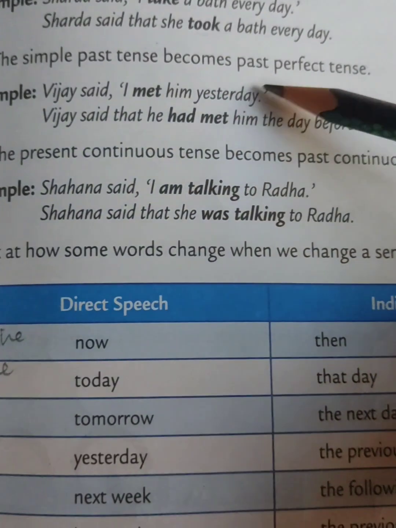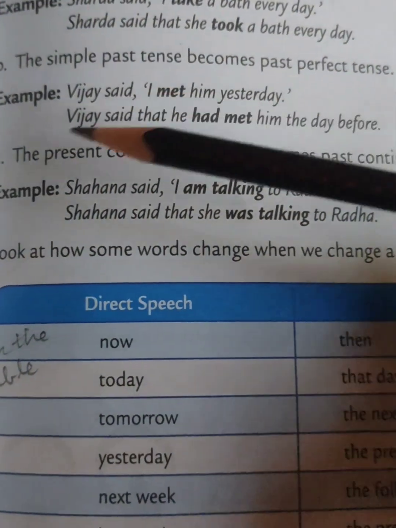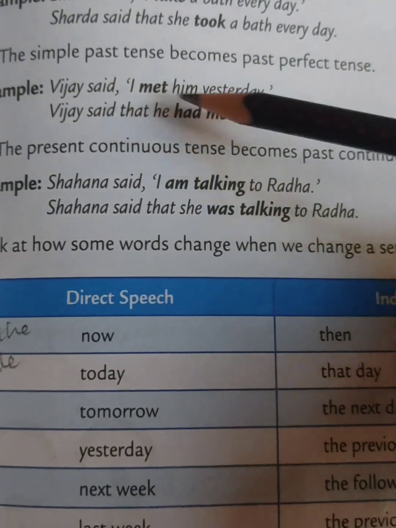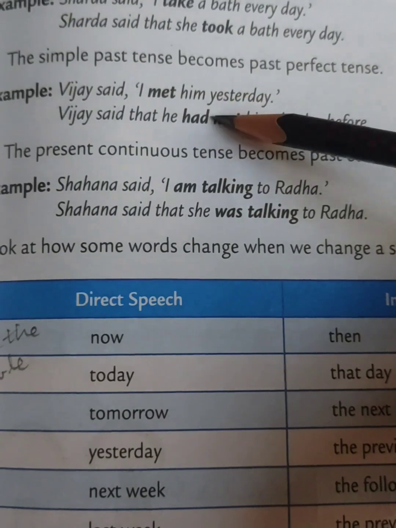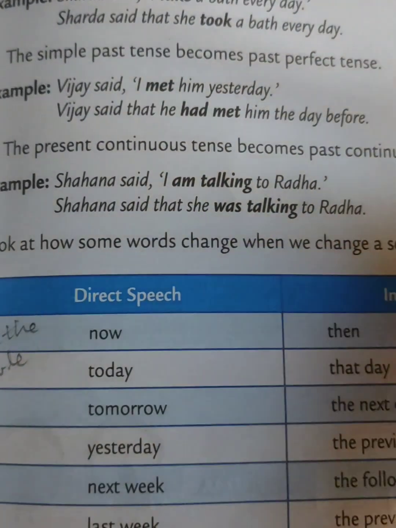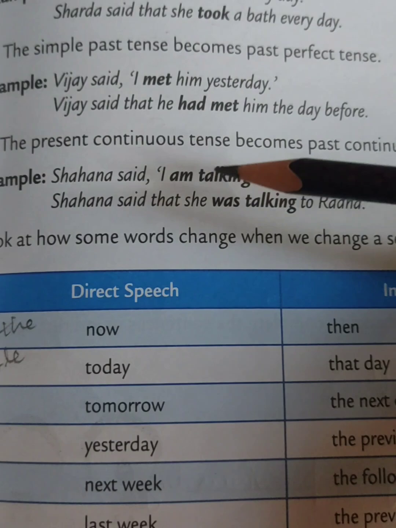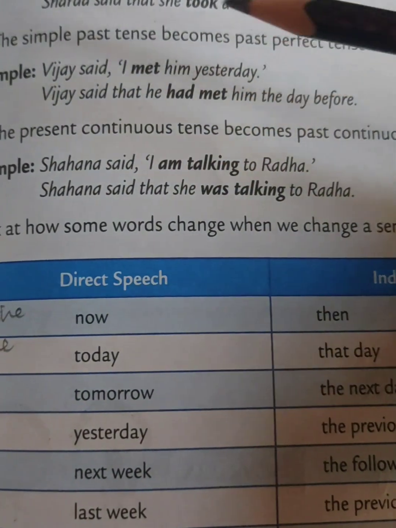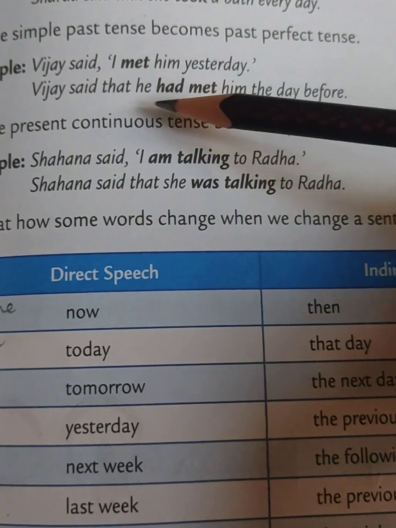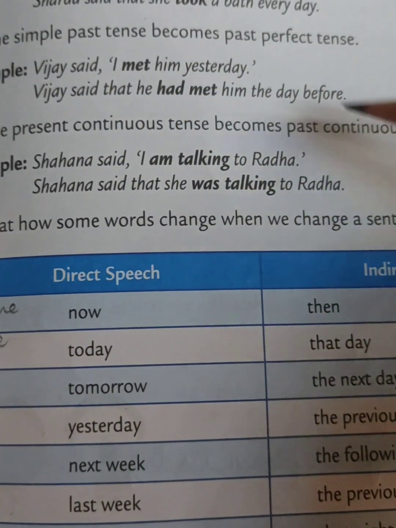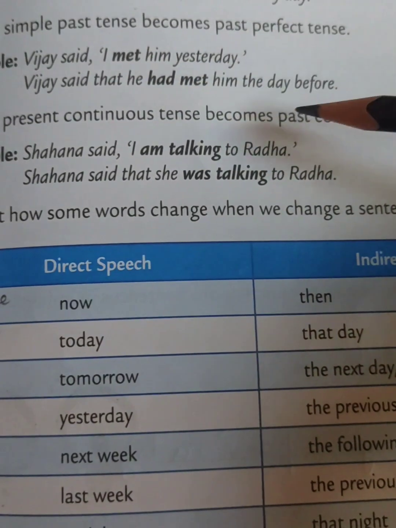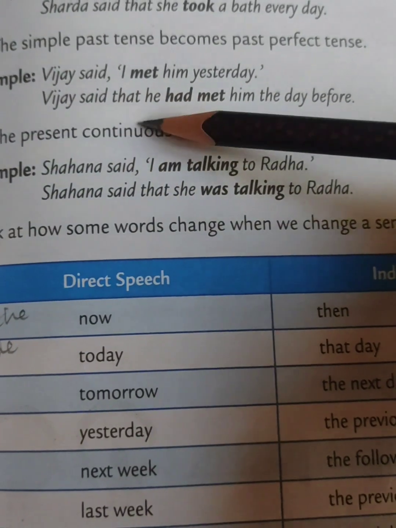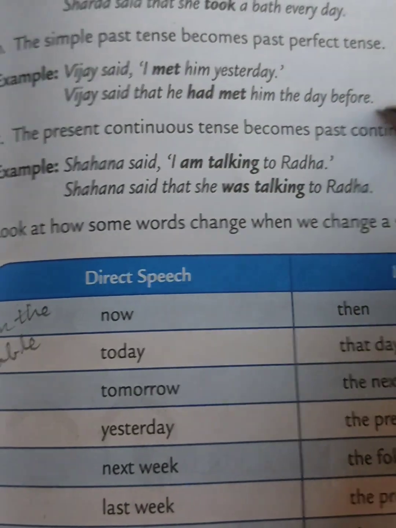Next, the simple past tense becomes past perfect tense. Here you can see the example. Vijay said, 'I met him yesterday.' In this sentence, 'I met him yesterday,' you can easily make out it is in simple past tense. So when you have to change it into indirect speech, what do you have to do? You will remove the comma, then the single inverted commas, and met will be changed to had met. And there is a change here also. Yesterday is changed to the day before. So the sentence will be, Vijay said that he had met him the day before.